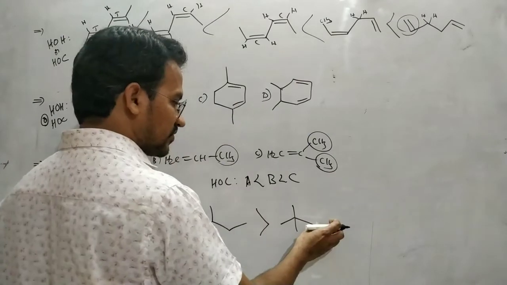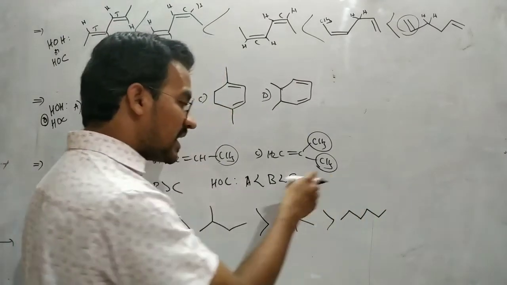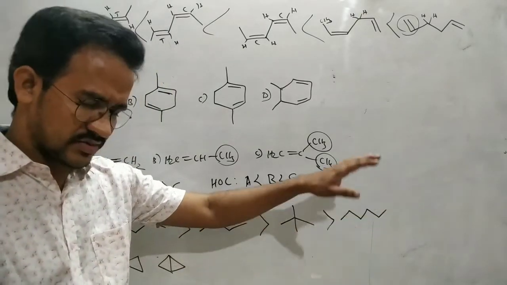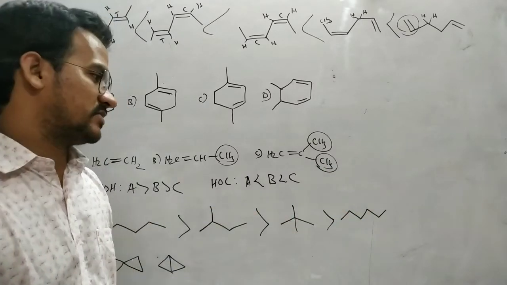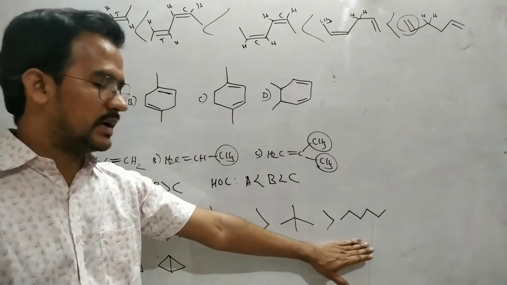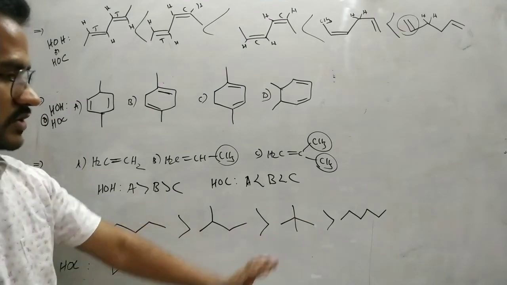Or suppose this one has 5 carbons and this one has 6 carbons. n-Hexane has a higher molecular weight, so a higher heat of combustion. Even though it is an unbranched compound, molecular weight is dominating. That's why it has a higher heat of combustion than this one also.